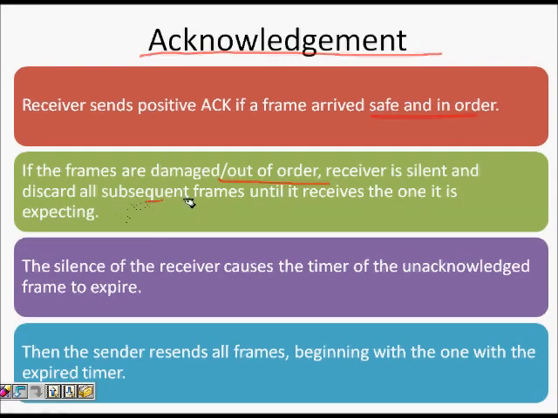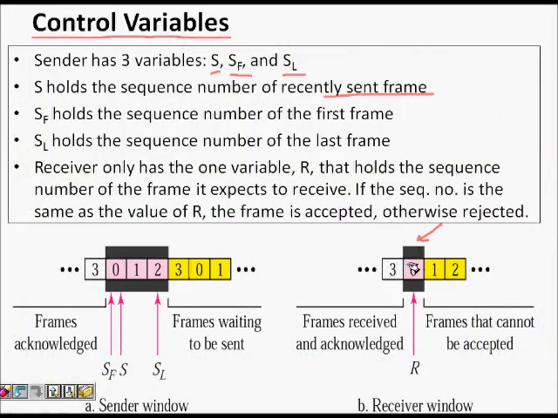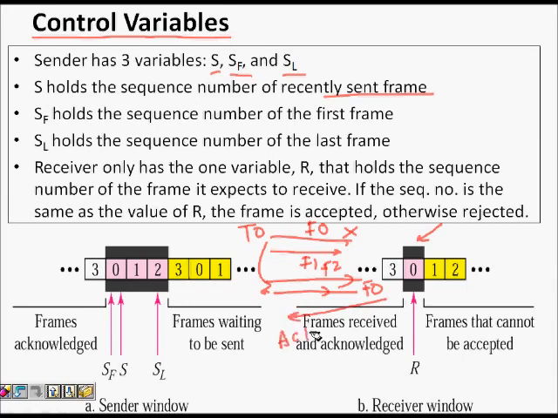Okay, let's see again. If I'm expecting frame 0 and somehow frame 0 was lost, then because the window size, let's say, was 3, I sent frame 1 and frame 2 also, but the receiver will silently discard them. It will not send any acknowledgement. The timer for frame 0 will expire and it will again send frame 0. Now if the receiver receives it, it will send ARQ 1, which means now you send again frame 1 and frame 2. So that's why it's Go-Back-N.